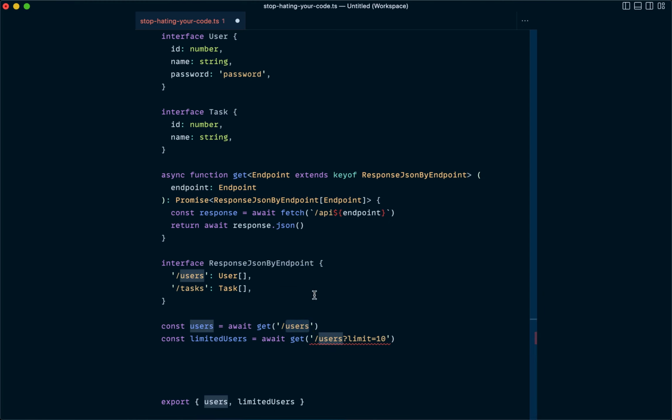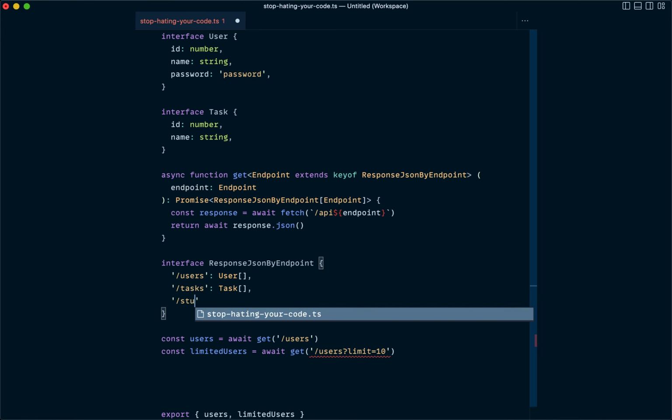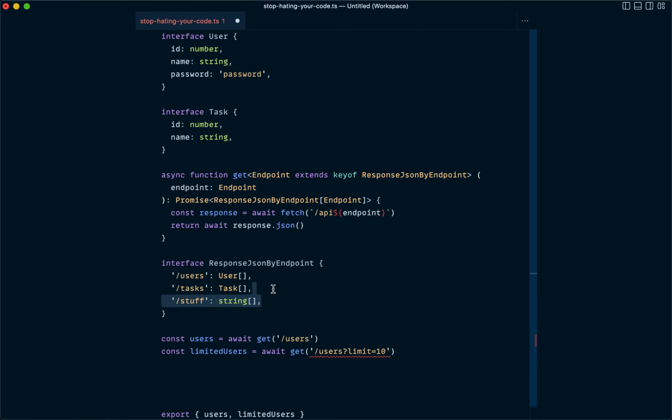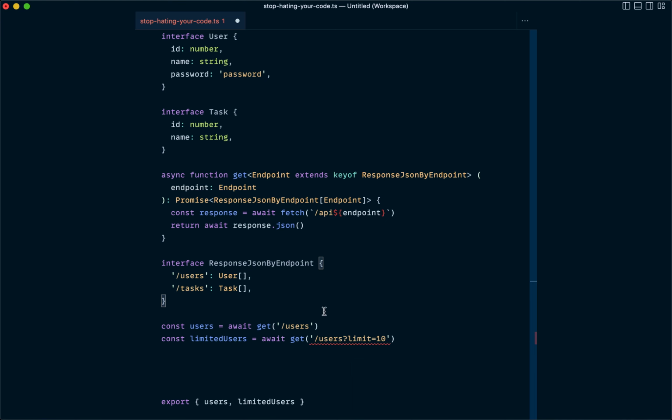So if we want to maintain this over time for an application, it would be pretty straightforward. If we have a new endpoint, we just come in here and register that new endpoint. Basically, we just add a new key to our ResponseJSONByEndpoint interface, and we toss in the corresponding data type that, in theory, would be returned from the API call to that endpoint. But for now, let's just keep those two.